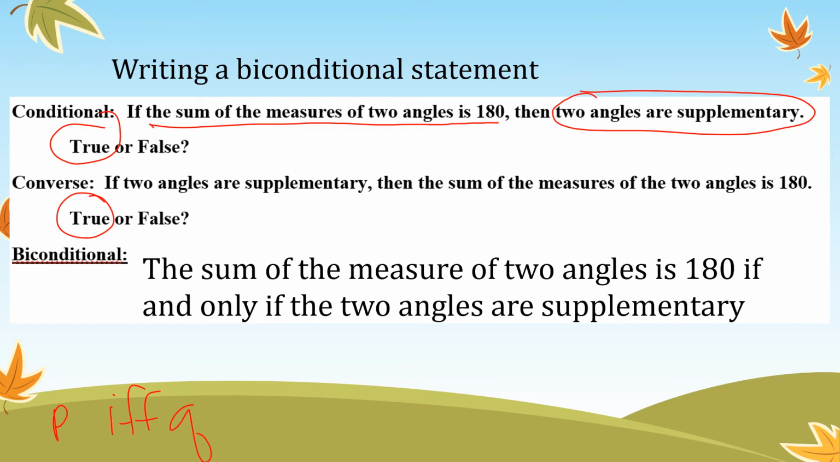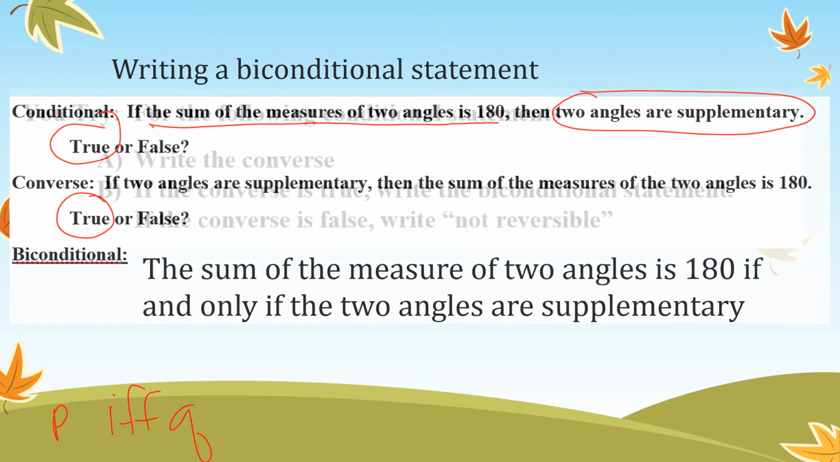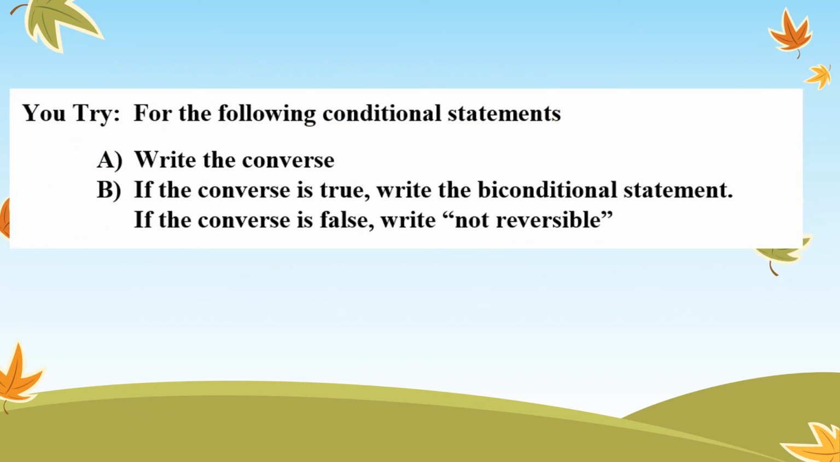Okay? So the next two I want you guys to try. But keep in mind, for the A portion, you are just going to write the converse. So instead of P then Q, you're going to do Q then P. And then if the converse is true, write the biconditional statement. If the converse is false, write not reversible. So if you write the converse and it does not make sense or it's not always true, you need to write not reversible.